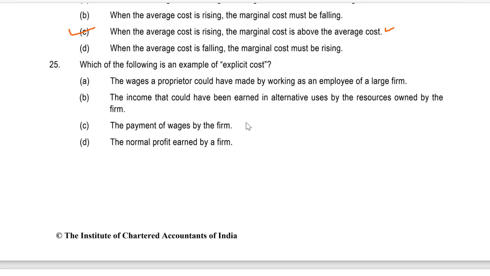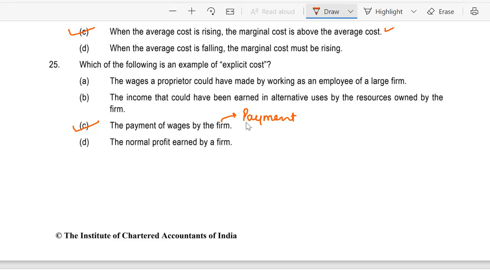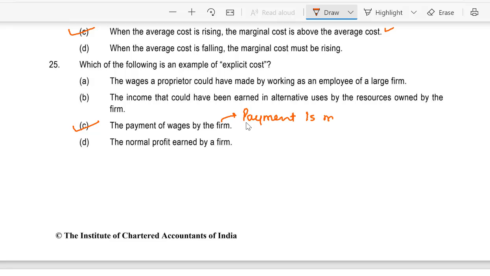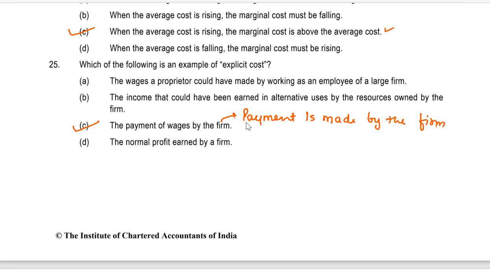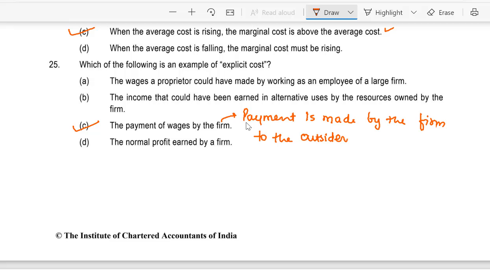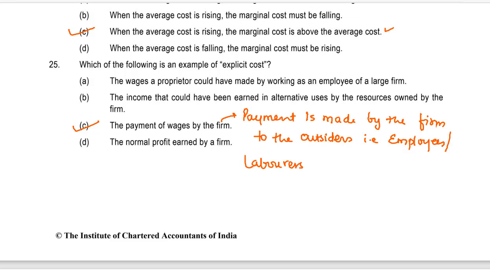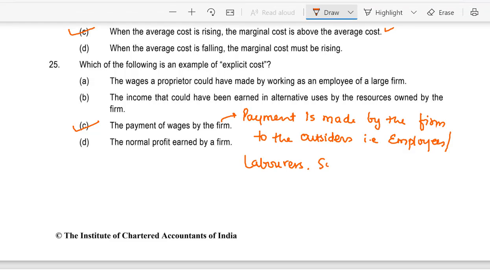It would be C. The payment of wages by the firm, because payment is made by the firm to outsiders, that is employees or laborers. So it is an explicit cost.